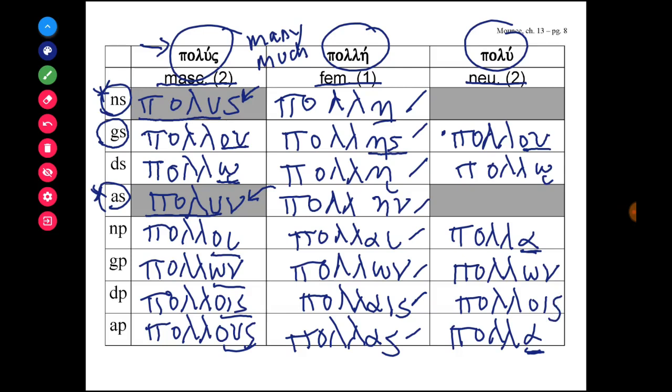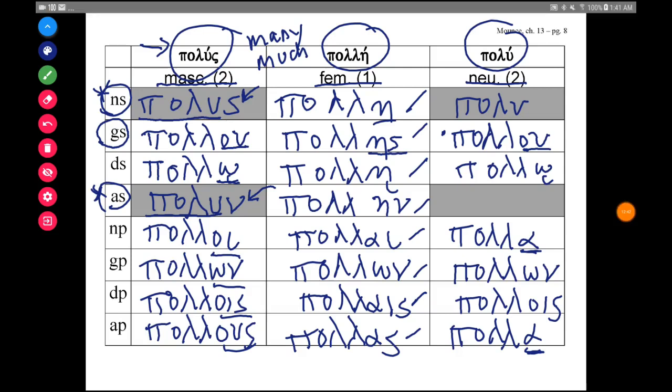And for the neuter form, it also uses the polu stem, but because we add nothing to the nominative singular form, the final form for the nominative singular neuter is polu. And for the accusative singular form, we also add nothing to this stem to form the accusative singular neuter form, and it would be exactly the same as the nominative singular form in the neuter noun.